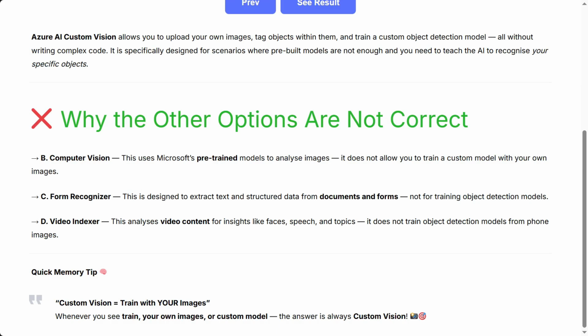Why the other options are not correct. A. Computer vision. This uses Microsoft's pre-trained models to analyze images. It does not allow you to train a custom model with your own images. B. Form recognizer. This is designed to extract text and structured data from documents and forms, not for training object detection models. D. Video indexer. This analyzes video content for insights like faces, speech, and topics. It does not train object detection models from phone images. Quick memory tip: custom vision equals train with your images. Whenever you see train, your own images, or custom model, the answer is always custom vision.